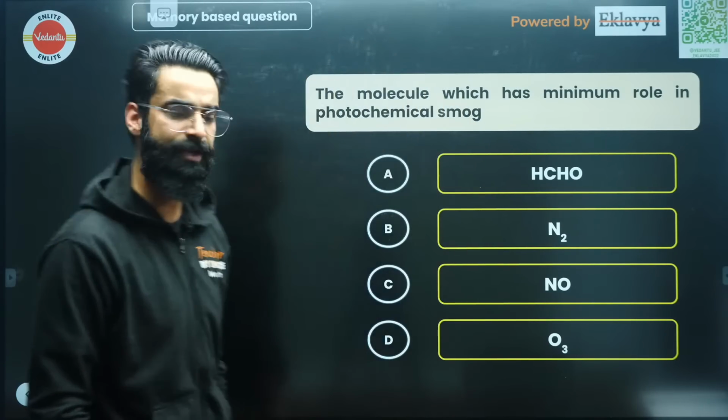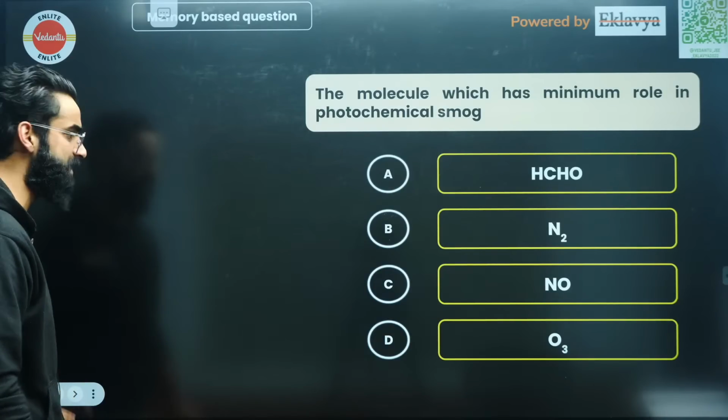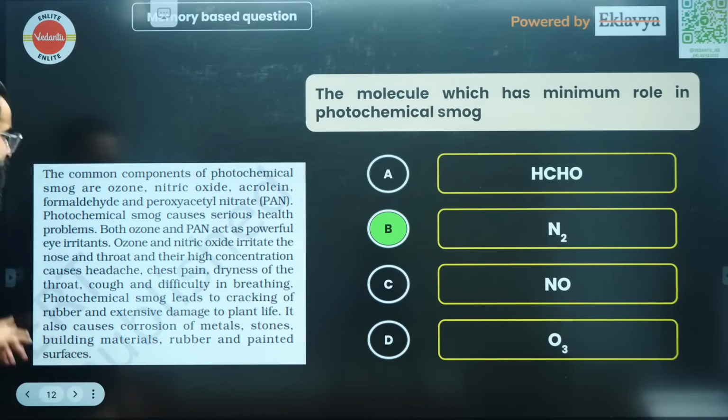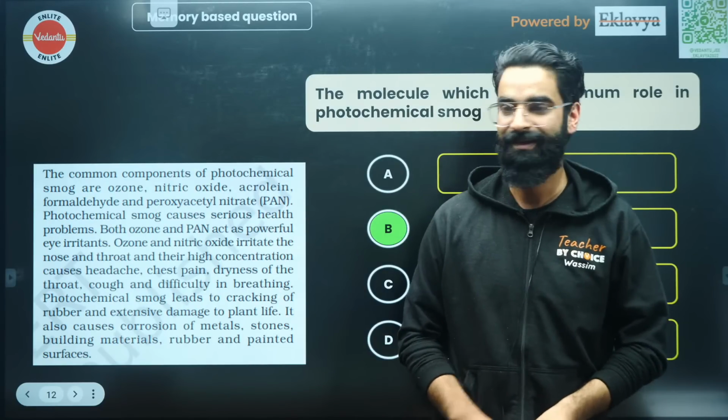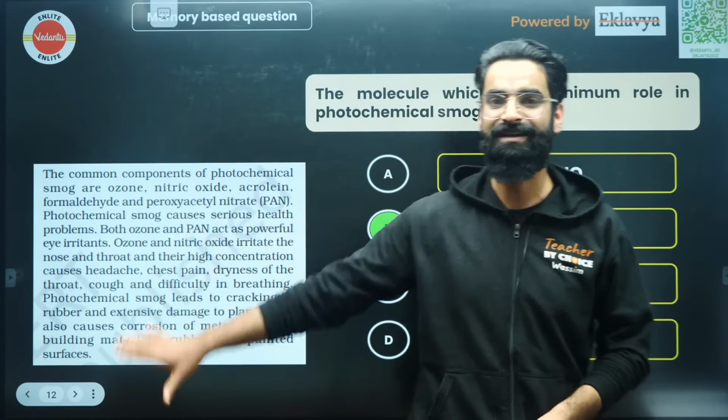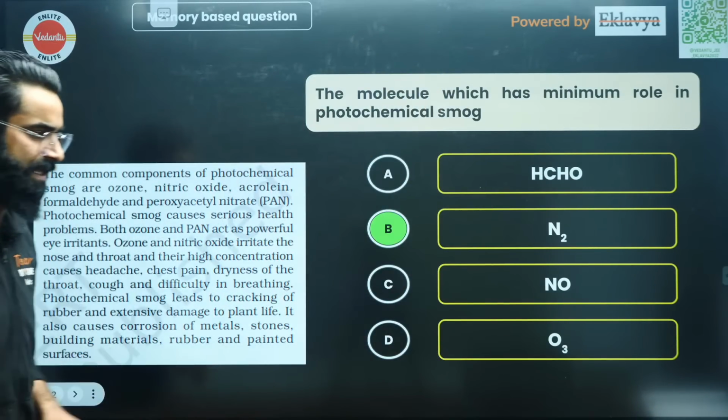So it's absolutely going to be option B, which is the correct answer of this particular question, my dear people, right? And this is the paragraph from your NCERT from which the question has been asked. Yes, again, the NCERT based question from your inorganic chemistry, my dear people.